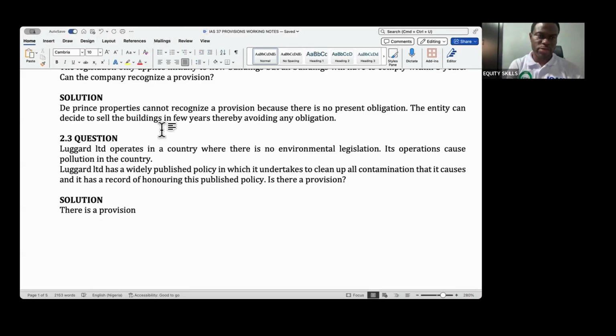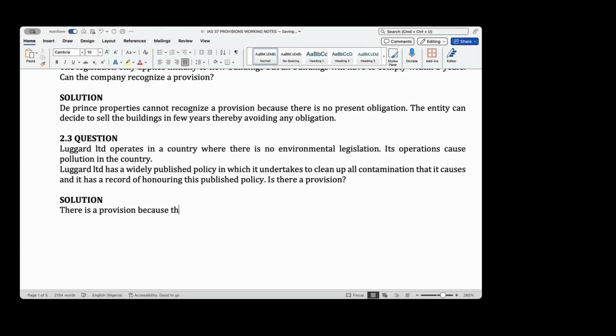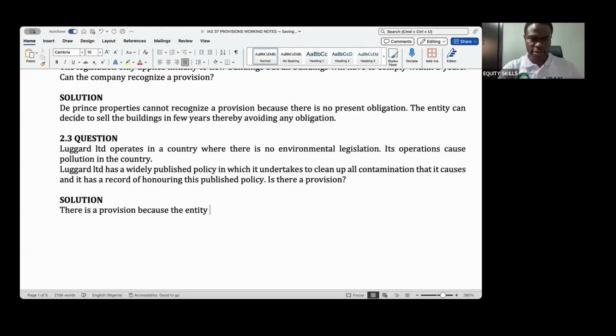So yeah, there is a provision here, because the entity has a widely published policy to clean up all contamination.